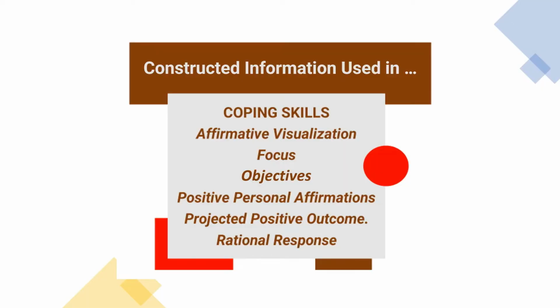Now, in our last video 6, we identified some of the coping skills we use in a situation. Coping skills are the strategies that we use to rationally respond to our fears of a situation. Affirmative visualizations are positive outcome scenarios that we mentally recreate by imagining them.